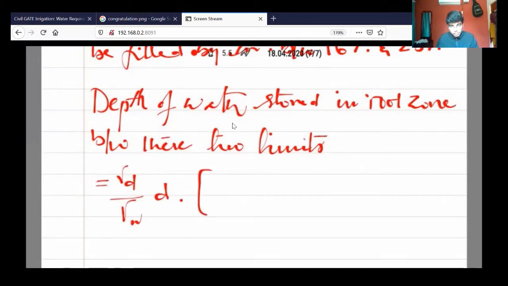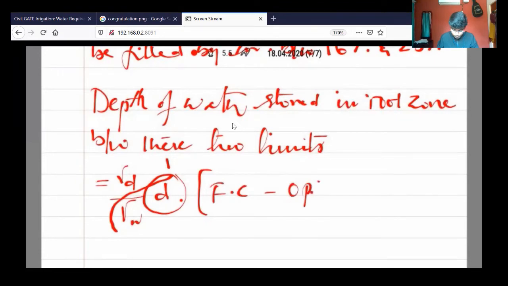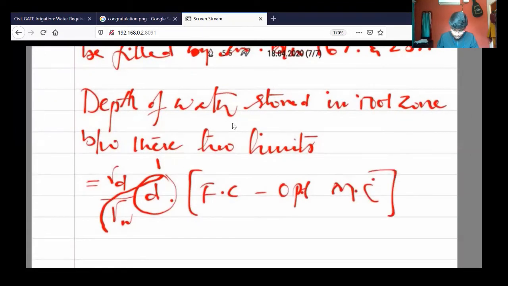If you know the root zone depth, you can use it as d. If you don't know, you will take it as 1 meter. That is the only difference between the previous problem and now. So rho d by gamma w, and field capacity minus optimum moisture capacity. Again, I am repeating the concept.